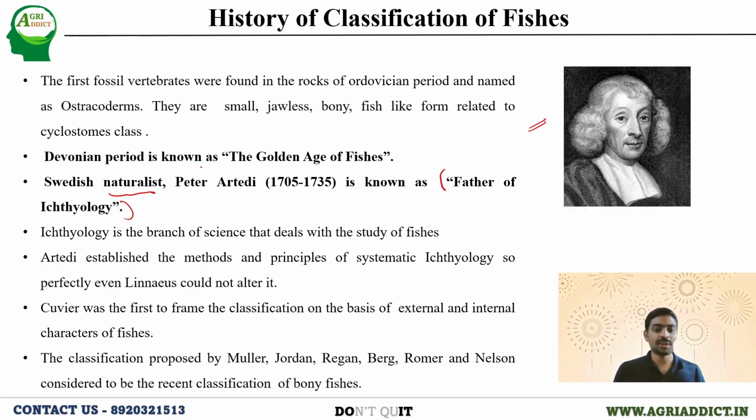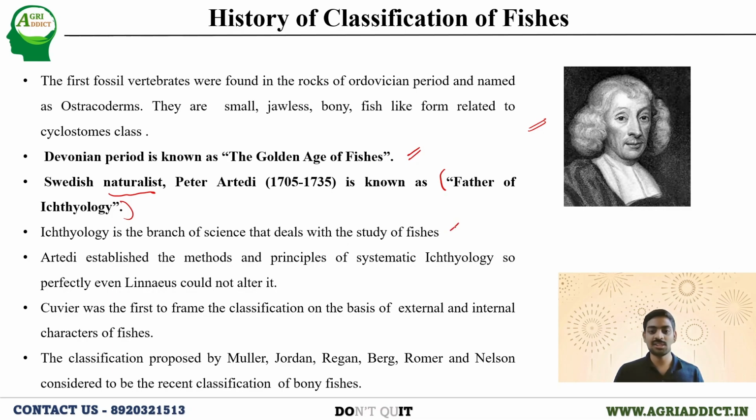The Devonian period is referred to as the golden age of fishes because during this age you can see a wide range of diversity of fishes, starting from the jawless fishes to the jawed fishes and many colorful fishes. Hence we consider the Devonian period as the golden age of fishes.